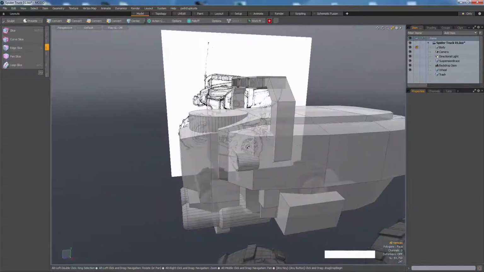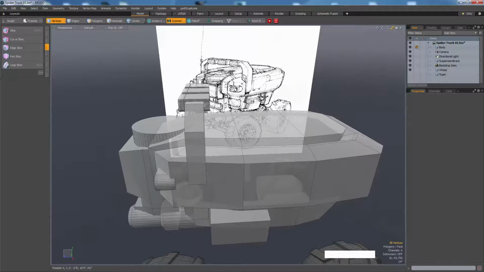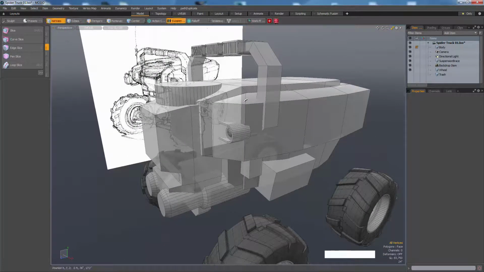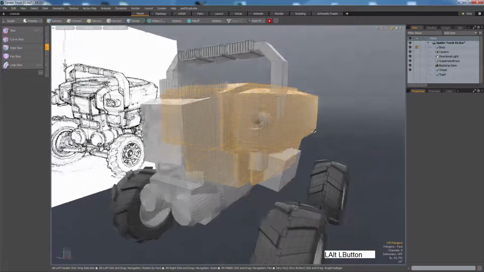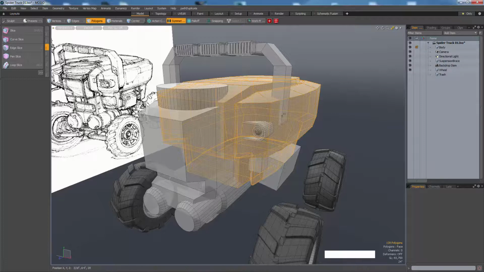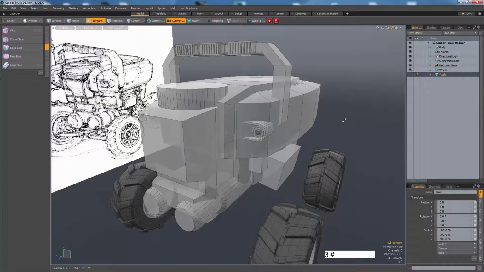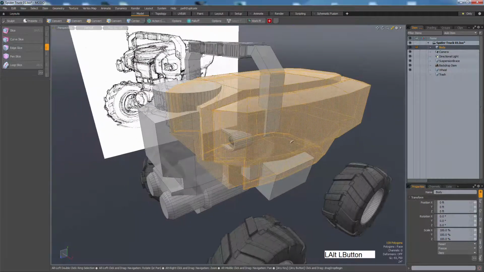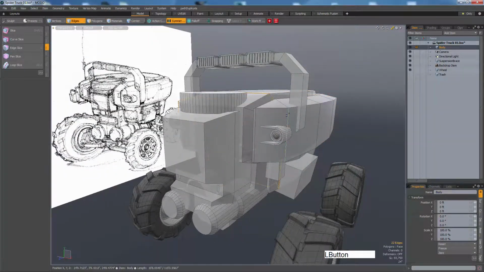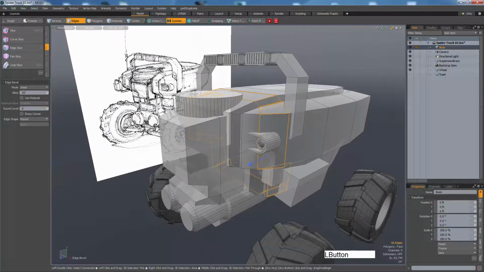Okay, so let's add in some bevels to make this curved. But before I do that, I want to save this shape while it's still low poly, or it's still simple. So let me copy this, click on my trash layer, paste, and then go back to my body layer. So there's my copy on the trash. I don't have to worry about it anymore. And then let's bevel this one.